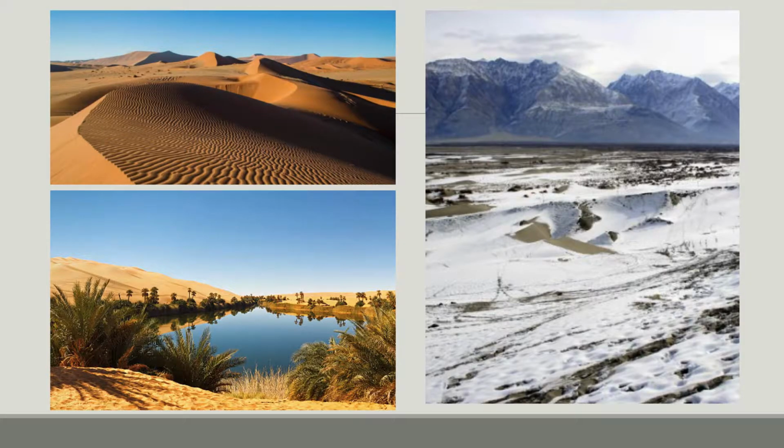Here we have three pictures. There is a warm and a cold desert, as well as a desert oasis. Oases are isolated areas of vegetation, similar looking to ponds or small lakes.